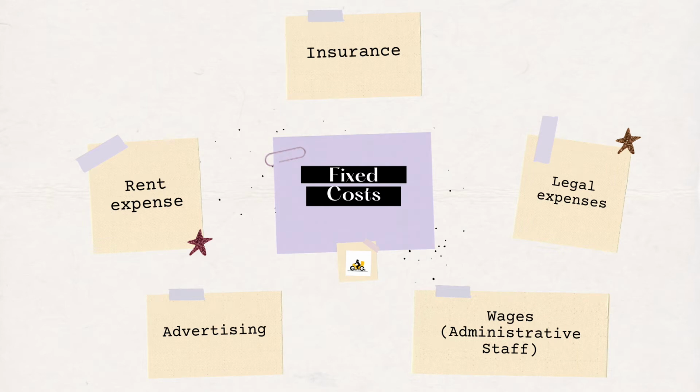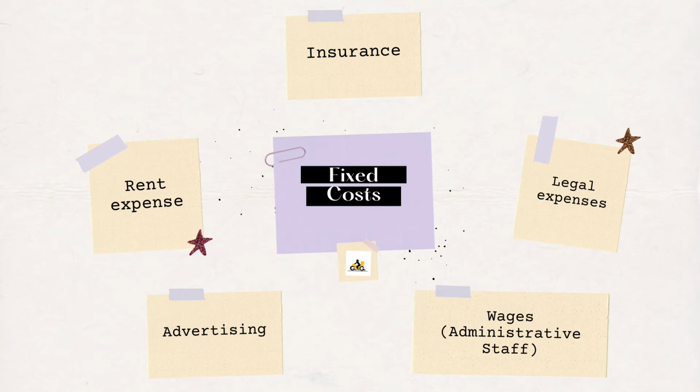Next is insurance. As a business with a lot of different employees, it is vital to have insurance to keep the interests of the business and its members safe. Insurance plans come with different price points as the coverage goes wider. The business would have to pay this on either a monthly or quarterly basis. Third, legal expenses. These are incurred for using the legal services of the company.